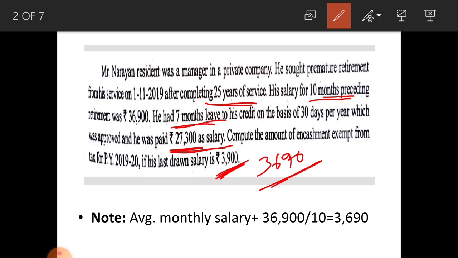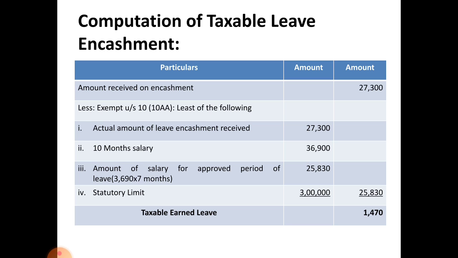See the note, average monthly salary is equal to 36,900 divided by 10, that is 3,690, as I explained. See the computation of taxable leave encashment format we already discussed in the previous session. A particulars column and two amounts columns you have to draw.